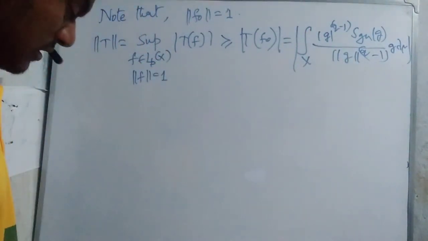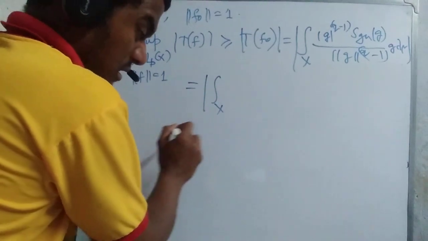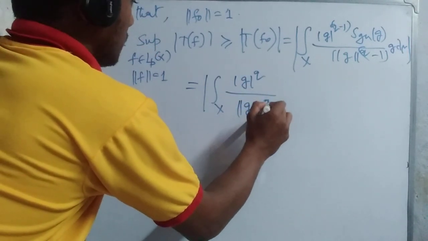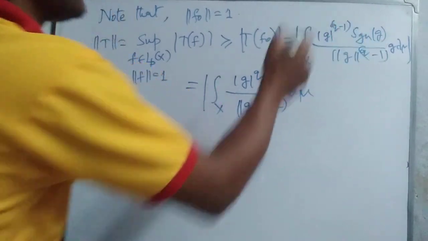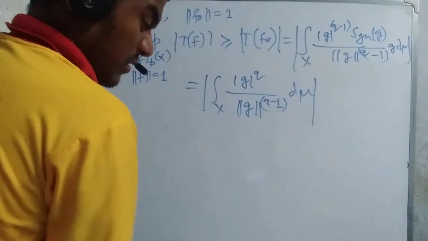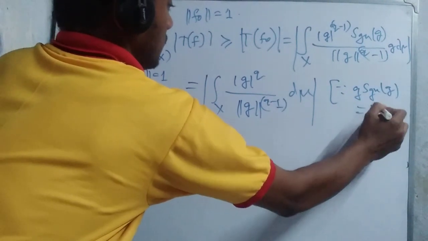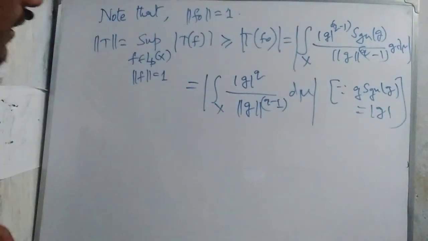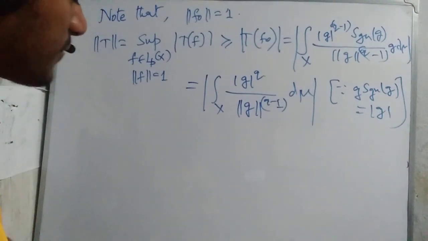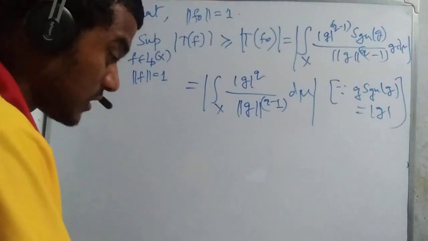Here g sign g equal to mod g. So this equals integration over x of mod of g whole to the power q divided by norm of g whole to the power q minus 1 d mu. We also discussed this in our previous class, but we talk about it now because it is obviously a tough problem. If you discuss this more, then it becomes too easy to handle.